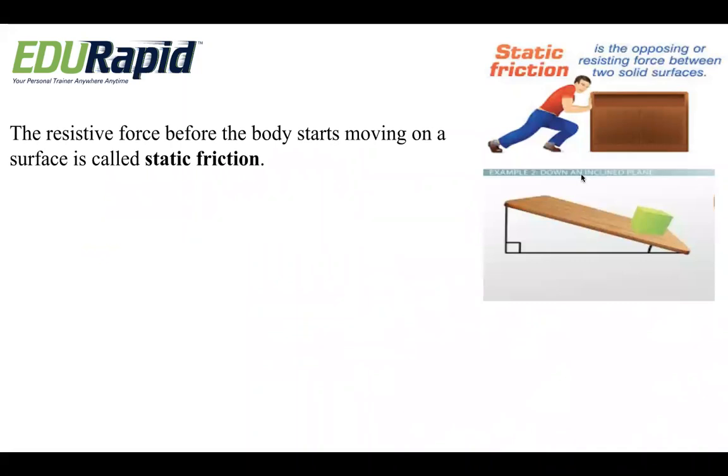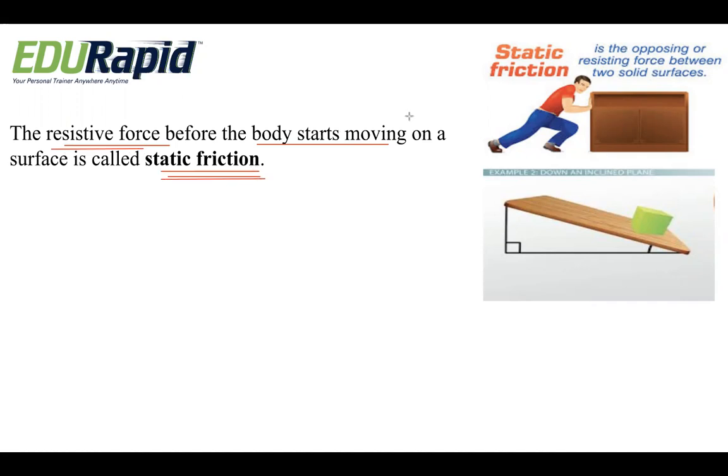We have types of friction. The first one is static friction. What is static friction? The resistive force before the body starts moving on the surface is called static friction. Basically, friction is a kind of opposition force. Static means that if an object is at rest, it will also experience some force, a resistive force. Such a resistive force is called static friction.